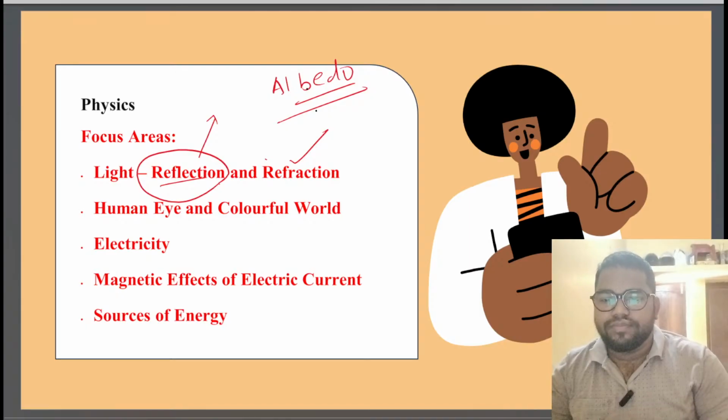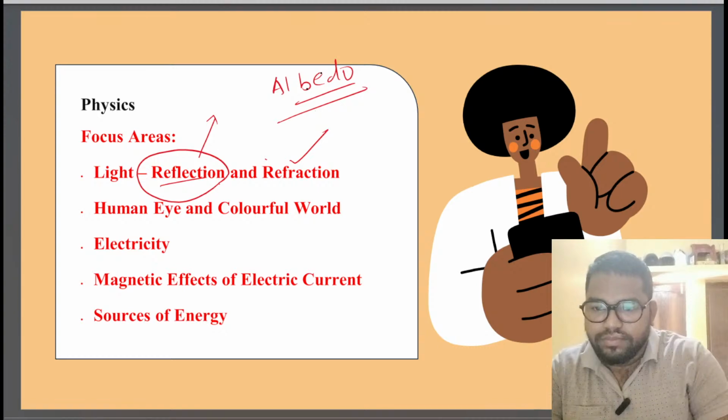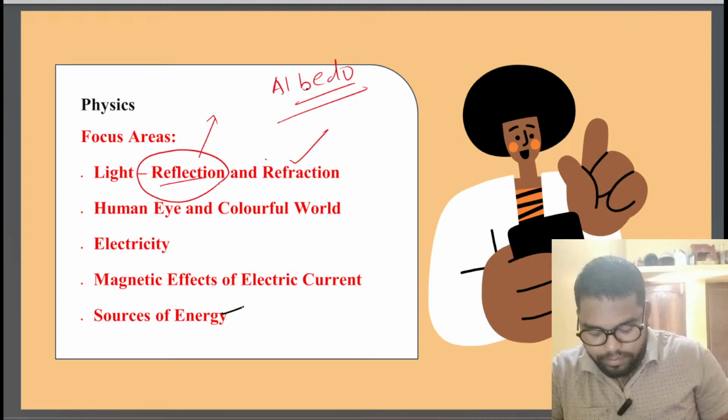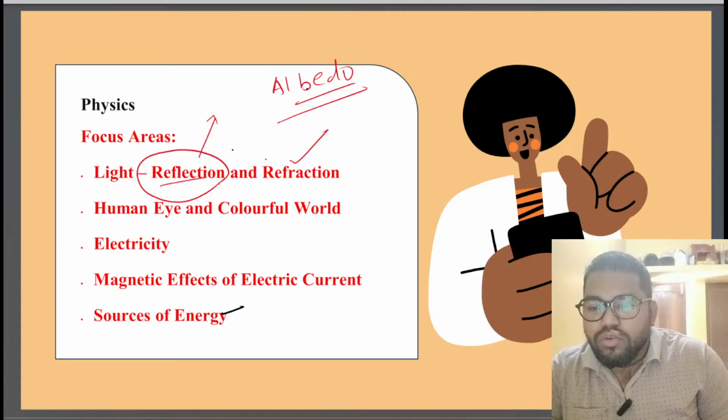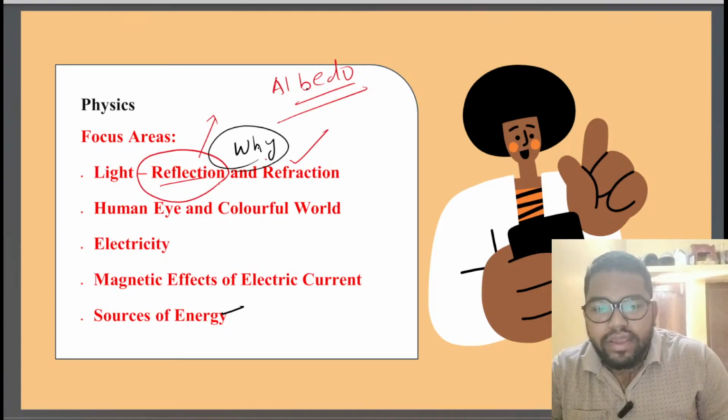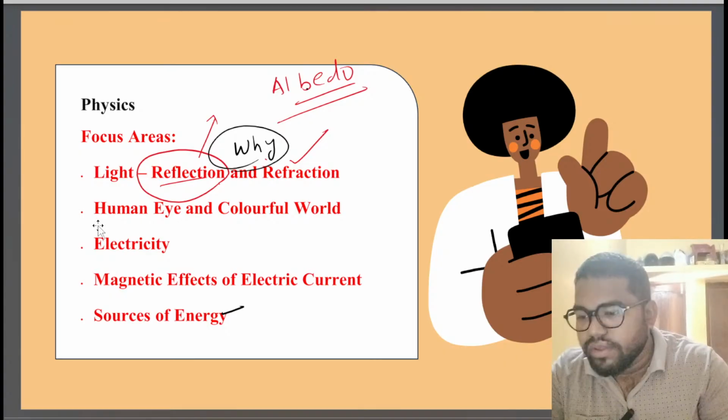Look, so the question comes, why? Let me take some free space. Just wait for a while.